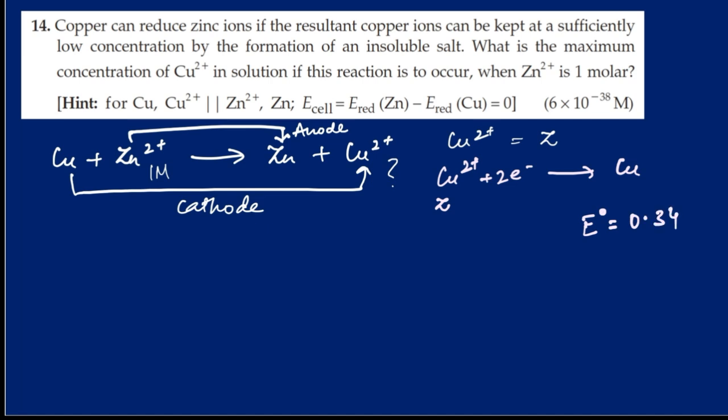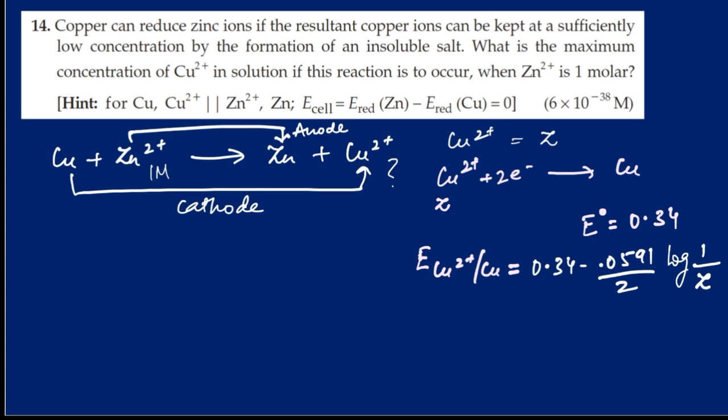Now the reduction potential when the concentration of Cu2+ ions is Z moles per liter will be equal to the standard reduction potential, that is 0.34, minus 0.0591 by 2 log. On the product side you have copper atom, so concentration is 1, divided by, on the reactant side, copper ions, whose concentration is Z moles per liter, so this becomes log 1 by Z.